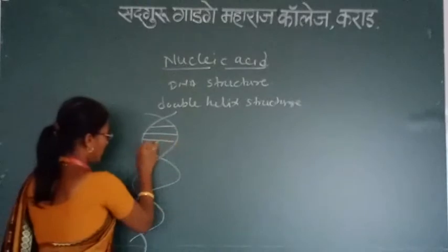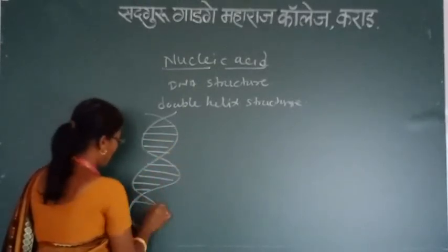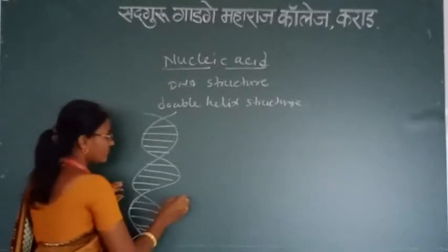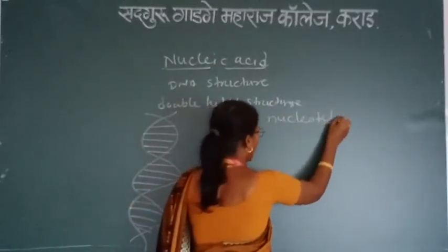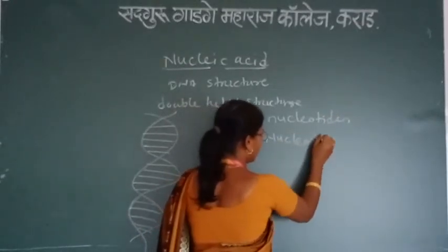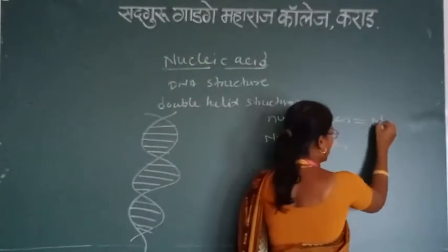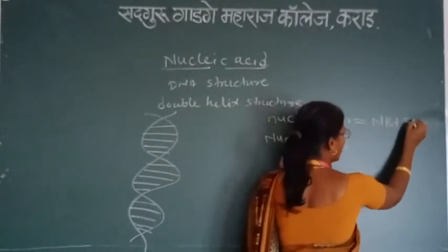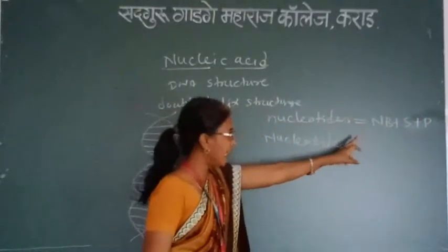Here, nucleotides are present. What are nucleotides? And what are nucleosides? A nucleotide is nothing but a nitrogen base plus a sugar molecule plus a phosphate molecule. It is called a nucleotide.